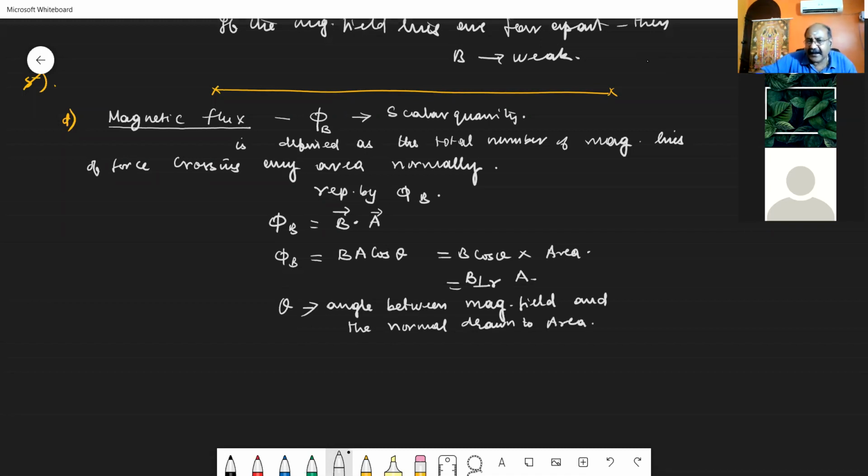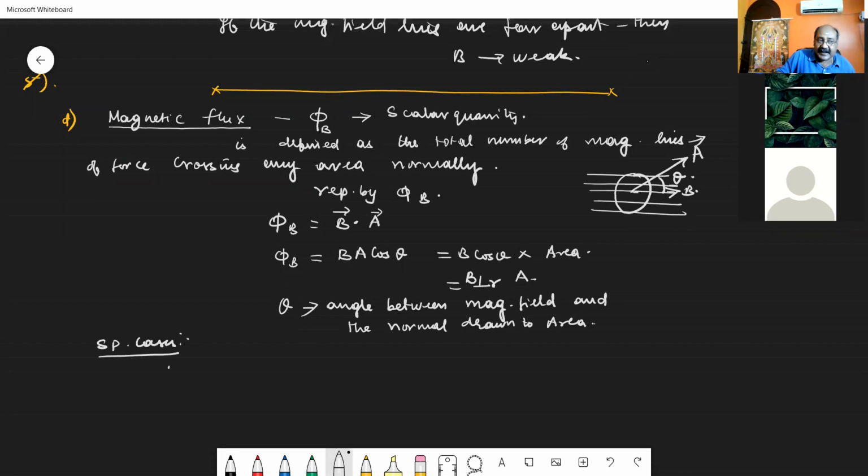Okay, I can consider it like this. I am taking a magnetic field, and in it a small area. The normal drawn to this area is along the direction of the area vector, and the magnetic field has its own direction. Then the angle between them is theta, the angle between the magnetic field lines and the normal to the area. So I can consider two special cases.